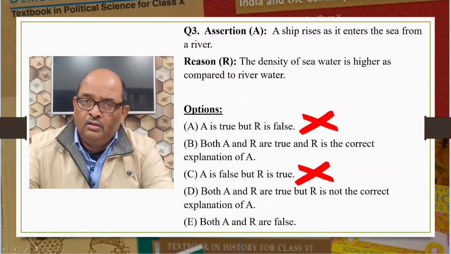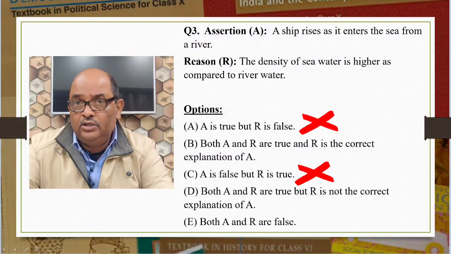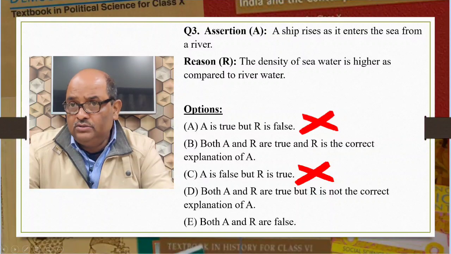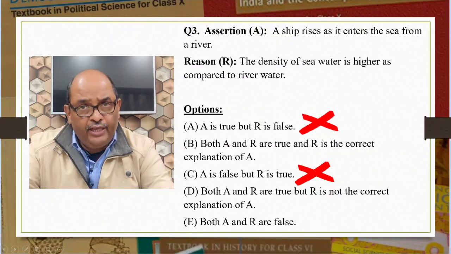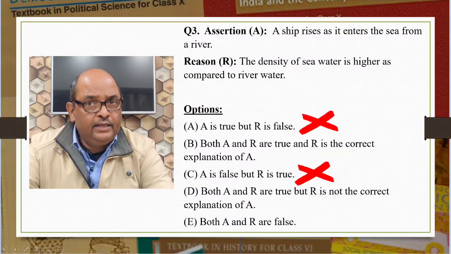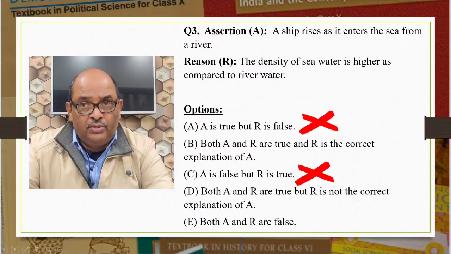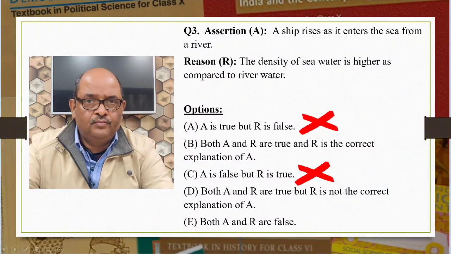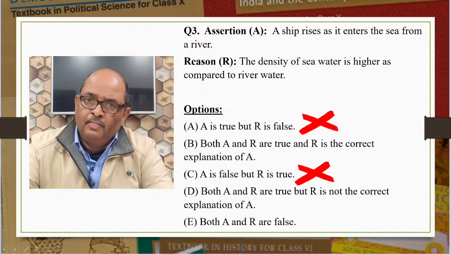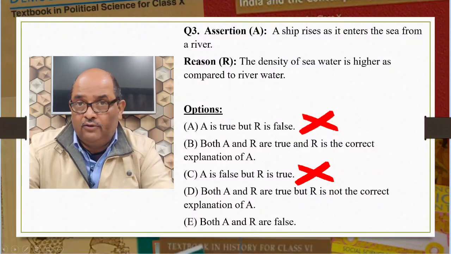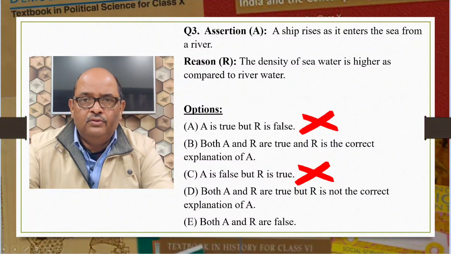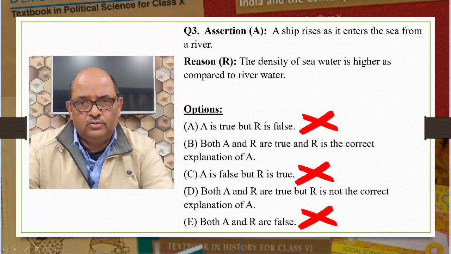Option D: Both A and R are true but R is not the correct explanation of A. Here again both A and R are true, but we will wait for the moment and see the last option. Option E: Both A and R are false. So we will reject this option also.